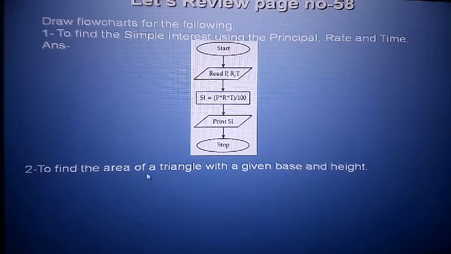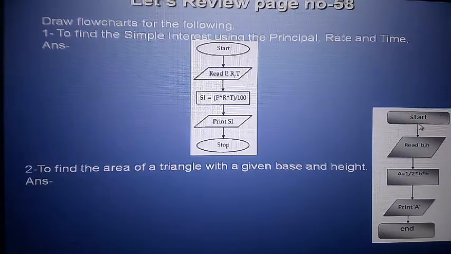Second question: to find the area of the triangle with a given base and height. So here, start. You can make this type of shape also, which is also the oval shape. Read base B and height H. Process: A is equal to 1/2 base into height, and print A. Important point here: the input symbol and the print symbol are both the same, and the processing symbol, where you do the calculation, is a rectangle. Start and end are both the same.